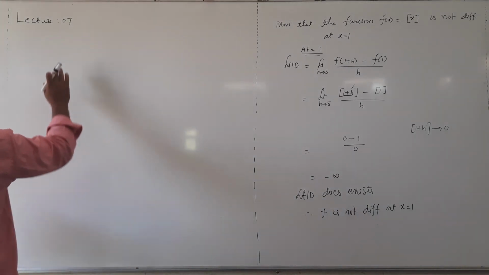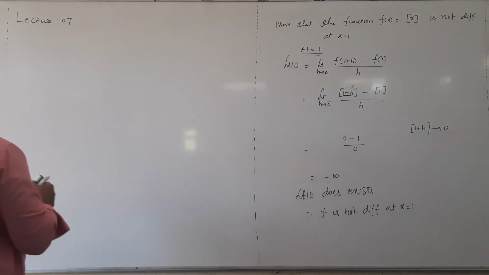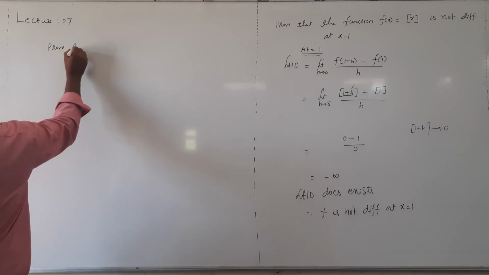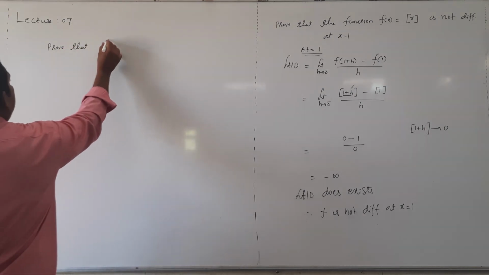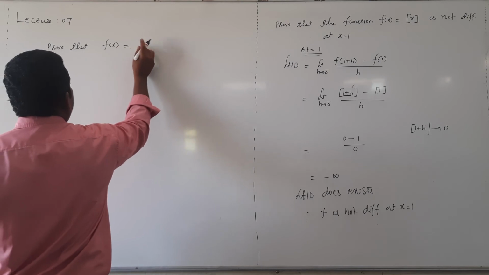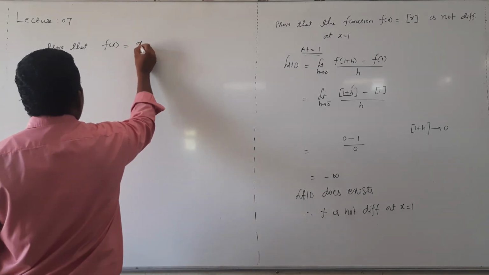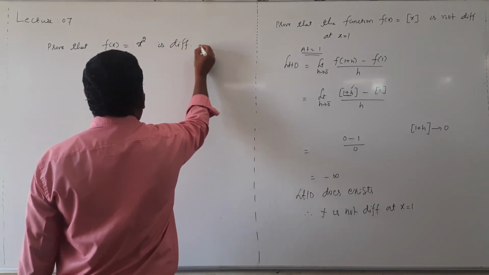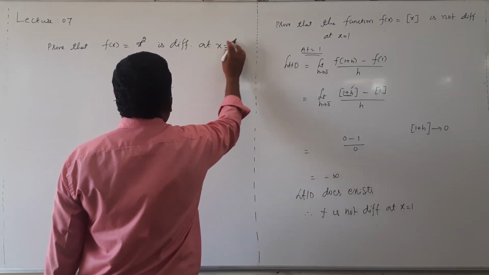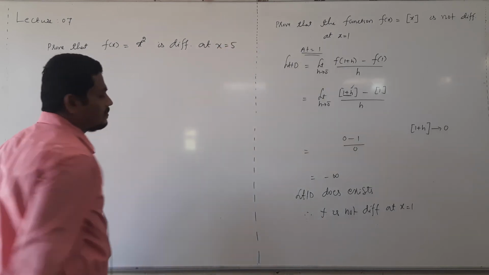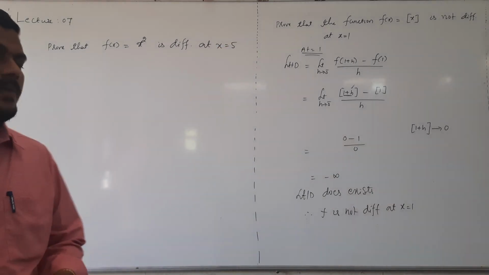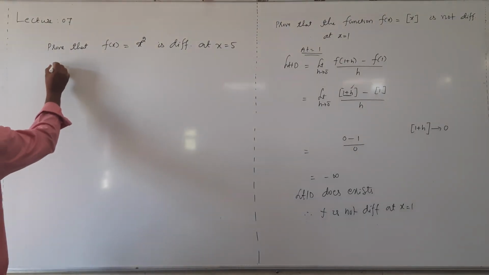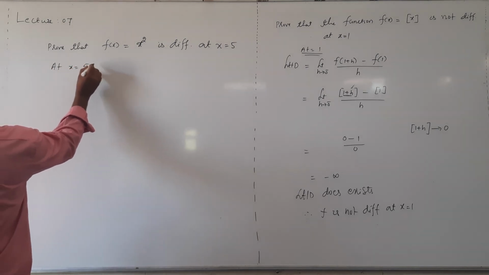Next, prove that f of x equal to x square is differentiable at x equal to 5. Prove that f of x equal to x square is differentiable at x equal to 5, right? At x equal to 5.